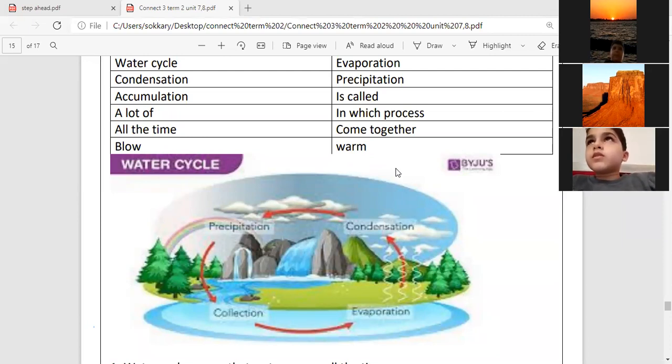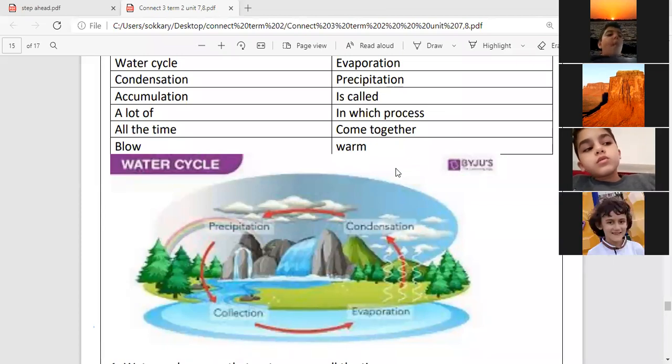Condensation, the wind changes the gas to water. Precipitation, the clouds rain. Collection, some water goes under the ground and some water goes to the river. Excellent, students. Thank you very much, Yasin.